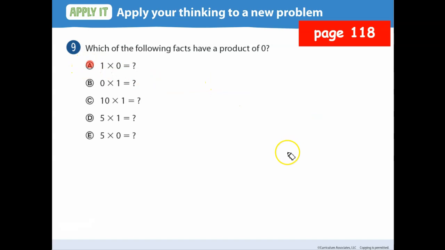Okay. Is it B? Yes, because it's 0 times 1. Is it C? No. No, that's 10 times 1. There's a difference. Is it D? No. Letter D, everybody. Watch. Look at letter D. No, that's 5 times 1. How about letter E? Yes, because it has a 0 as one of the factors. I'm on page 118, if you didn't know.